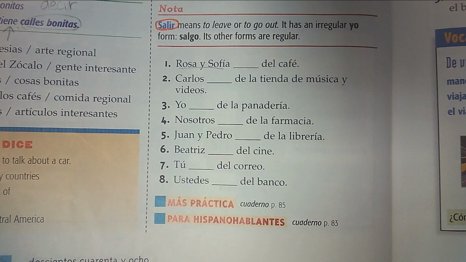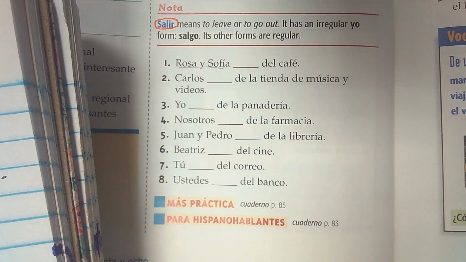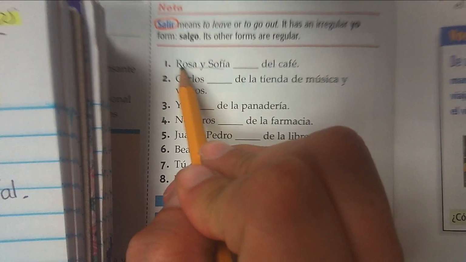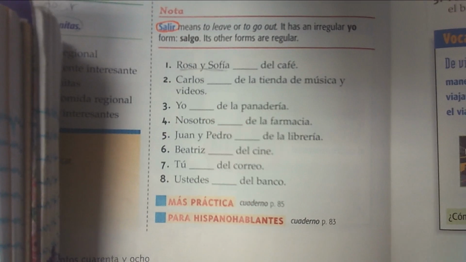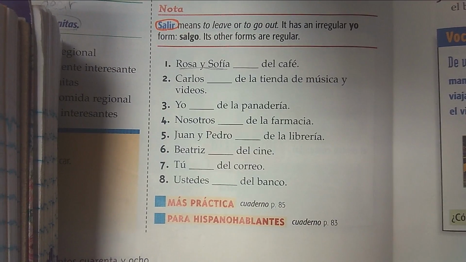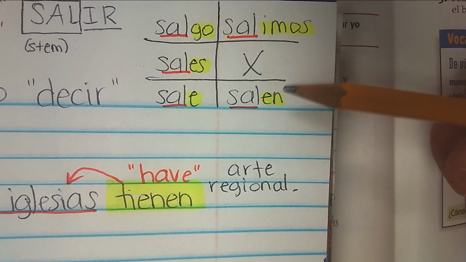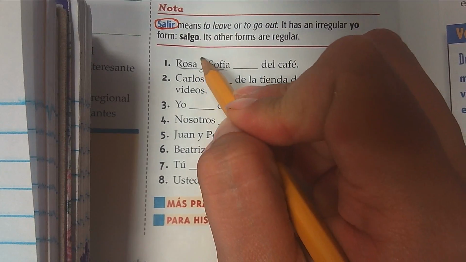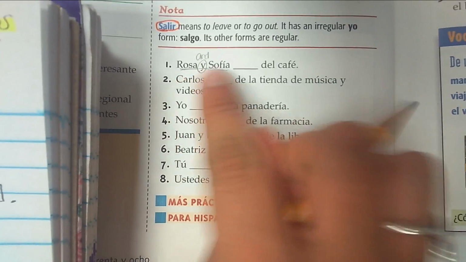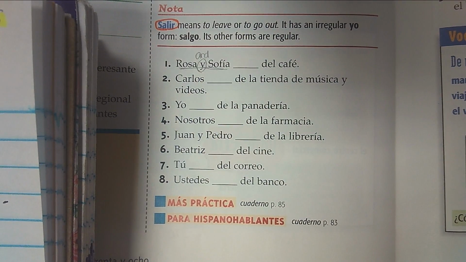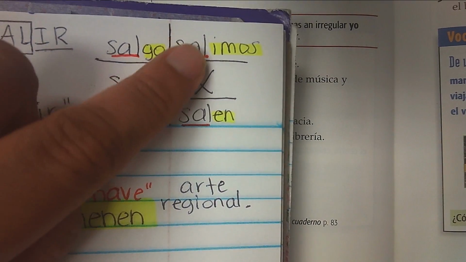I have to use one of these forms of the verb salir to go in that blank. Well, I have to look at my subject pronoun, or in this case a subject, Rosa y Sofía. I have to ask myself first, is that singular or plural? Right? To know whether I'm looking at the singular side of my chart or the plural side. Well, I know that when it says y, that means and, then that's going to be plural. I'm talking about two people here. Rosa y Sofía. Rosa and Sofía. So I'm going to look at my plural side, right?